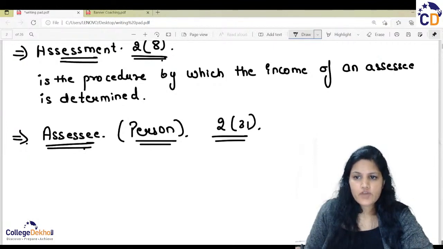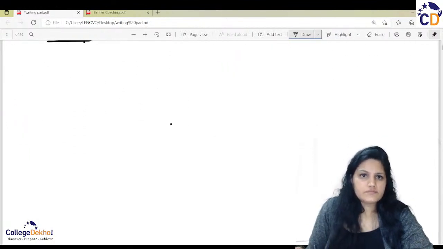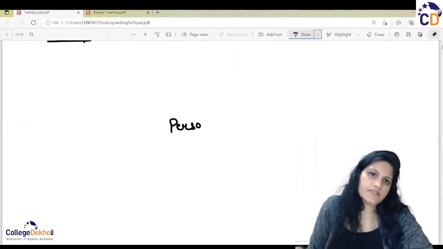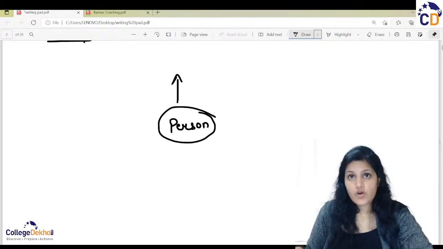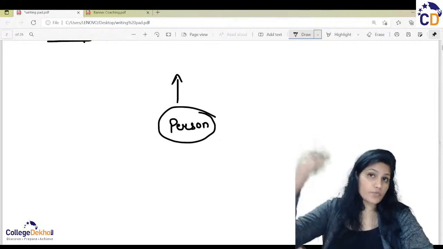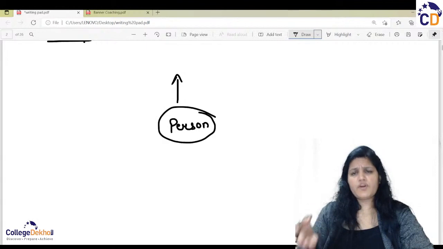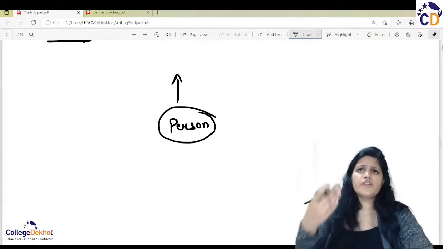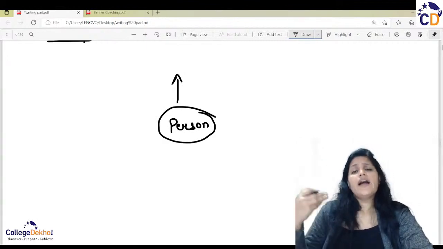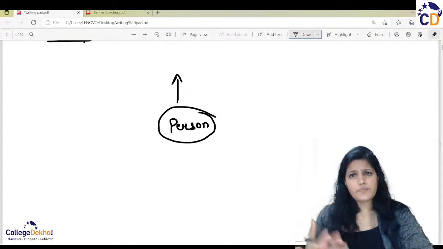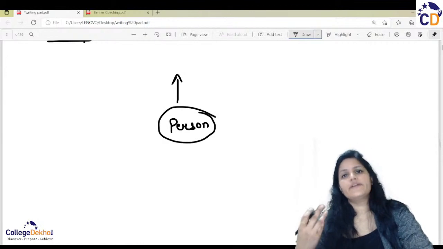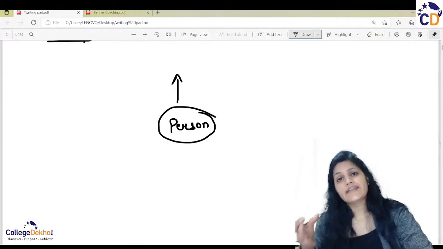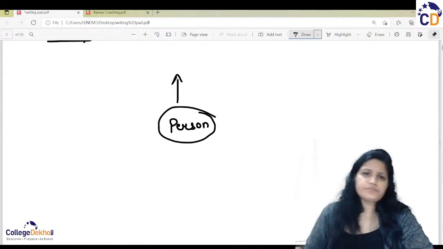So person is of so many types. First is your individual. As this introduction class of the income tax has so many parts too. Because in the last part, the first part, we only checked the schedules, and in this we are taking the person definition, the very important definition which we must first understand. After that, there is a calculation. There are so many things.